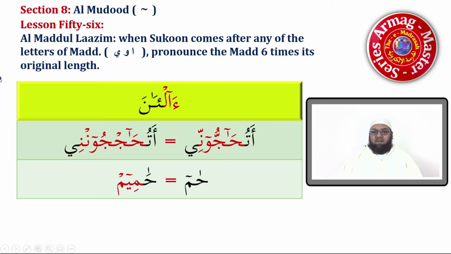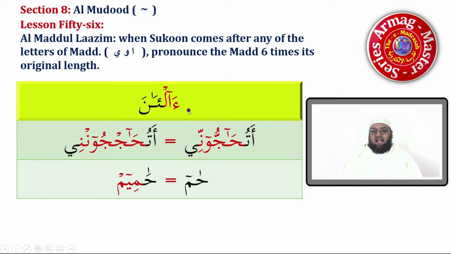So let's look at the examples to see sukoon come after either alif, waw, or ya. In our first example here, we can see we have hamza and we have alif. And after alif, it's a lam, and the lam has sukoon. So that is the ruling. Sukoon comes after alif, which is a letter of mad. So we have to join hamza with the lam, and we have to prolong that sound roughly 6 times its original length.